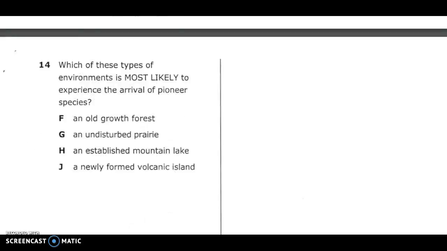Number 14. Which of these types of environments is most likely to experience the arrival of pioneer species? F. An old-growth forest. G. An undisturbed prairie. H. An established mountain lake. J. A newly formed volcanic island.